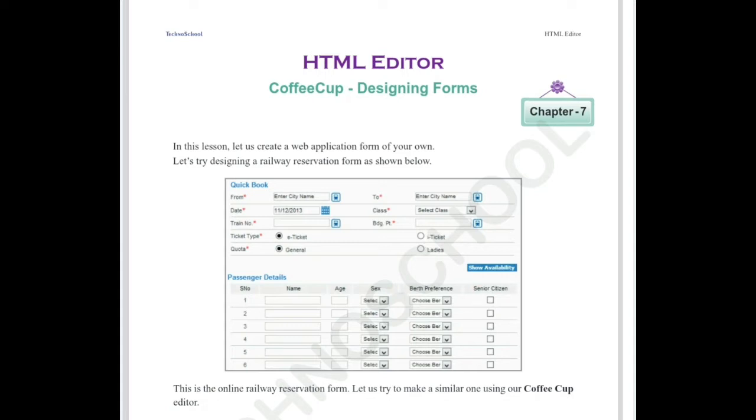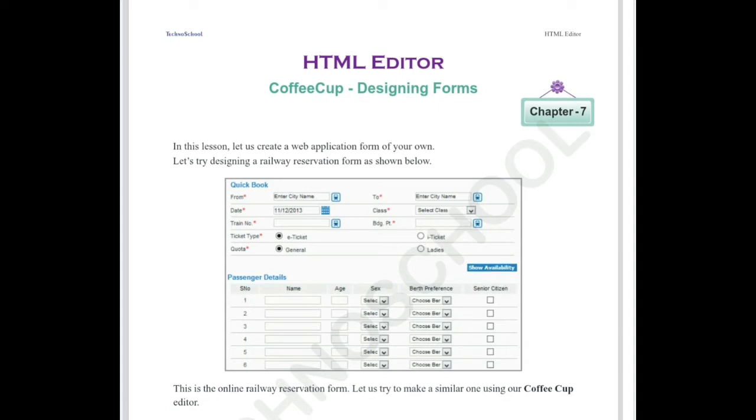Listen. This is the online railway reservation form. Let us try to make a similar one using our Coffee Cup Editor. Look at this form. You can see there is a text box, labels, a Quickbook column. There is a text box for the from place, a text box for the destination to place, a date control, a class list box, and a train number text box. So what are the controls we need as per requirement? You can place the option buttons, passenger details text box, list box, and checkbox also available.